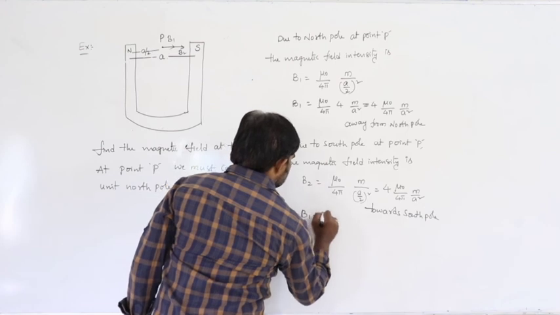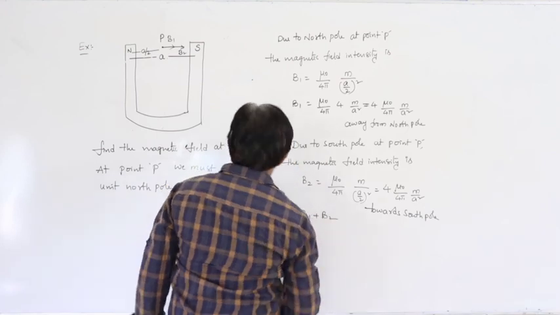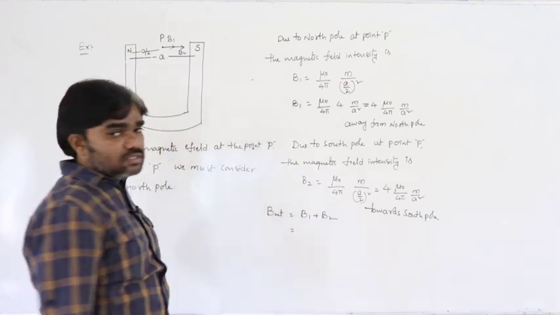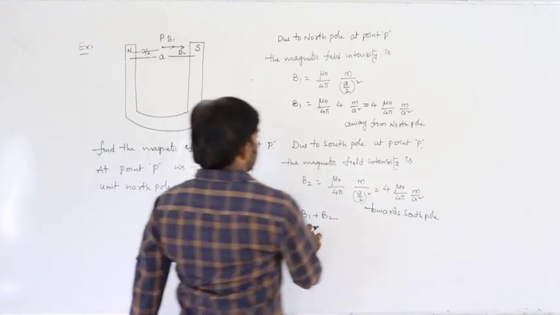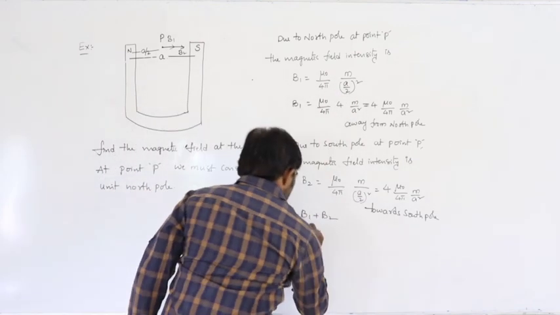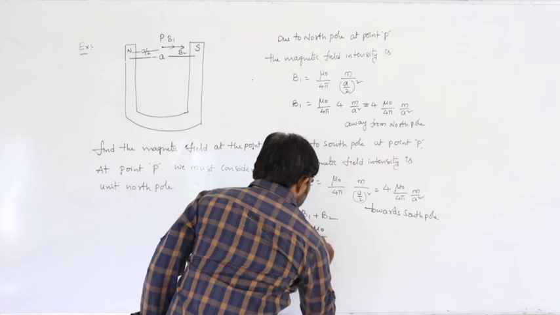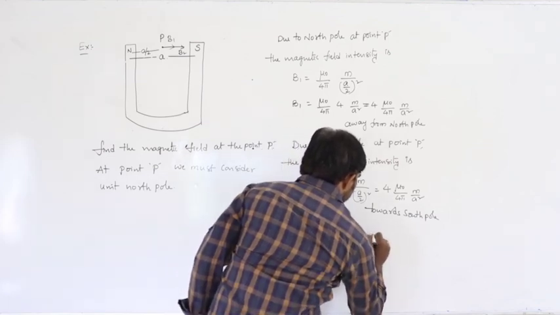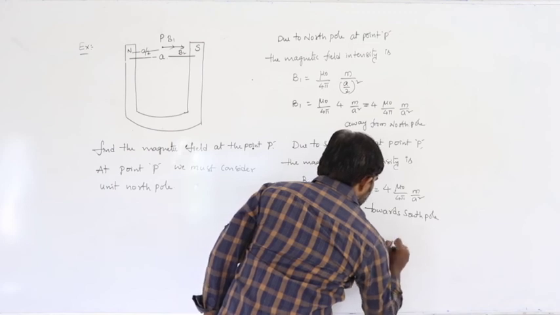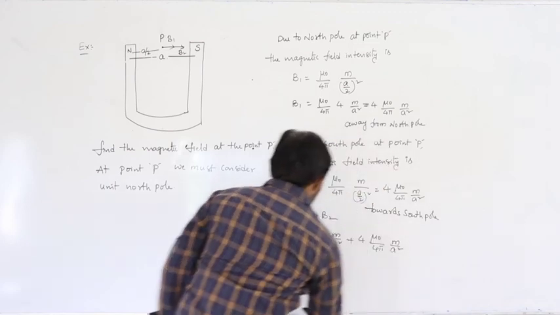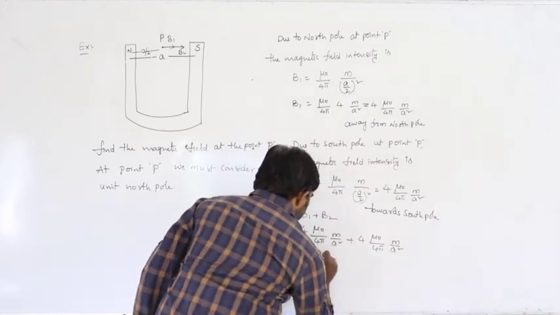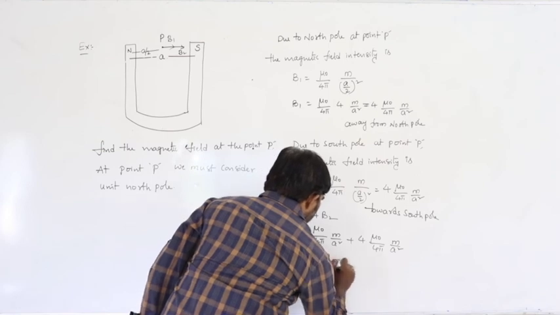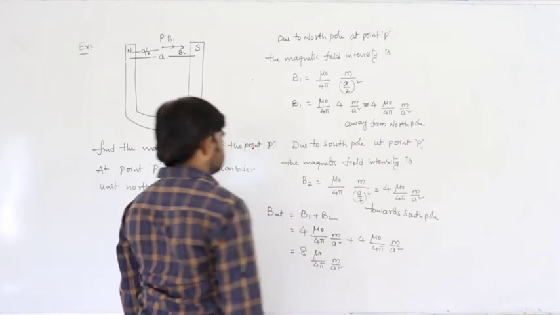B net equals B1 plus B2, which is 4 mu naught by 4 pi, M by A square, plus 4 mu naught by 4 pi, M by A square, equals 8 mu naught by 4 pi, M by A square.